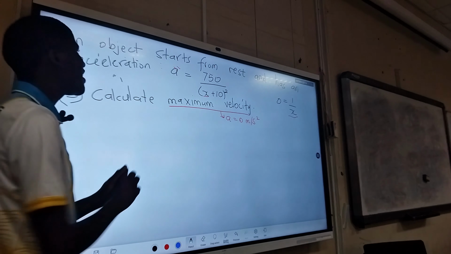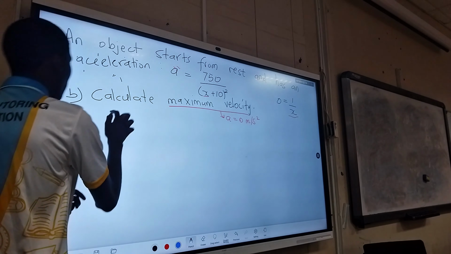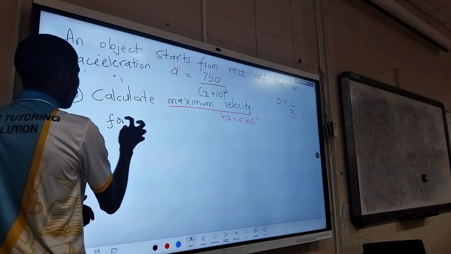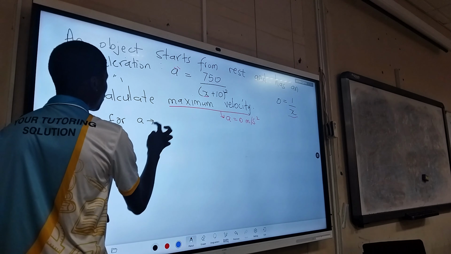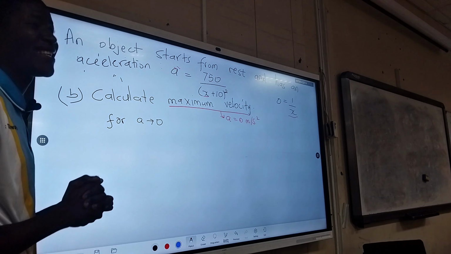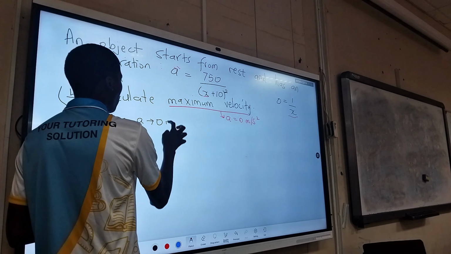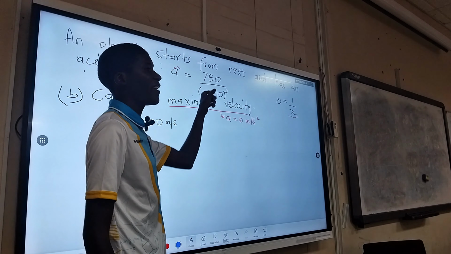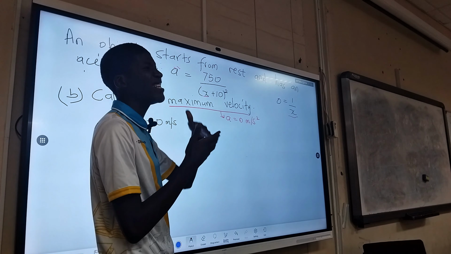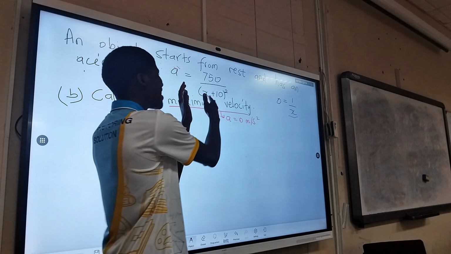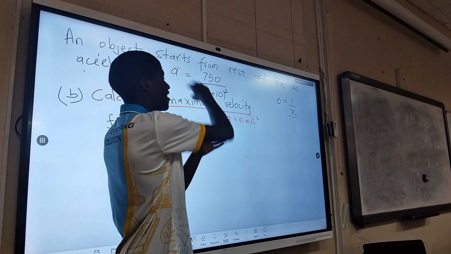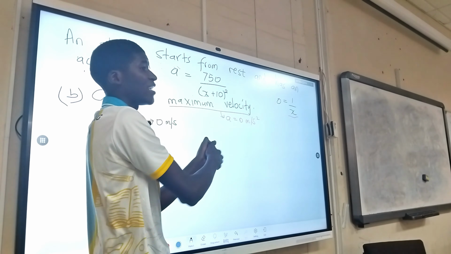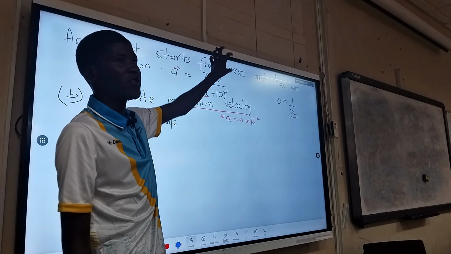So for acceleration to go towards 0, we need an x value that makes the denominator keep growing, because the bigger the denominator, the more the fraction will tend to 0, considering also 750 is a constant.